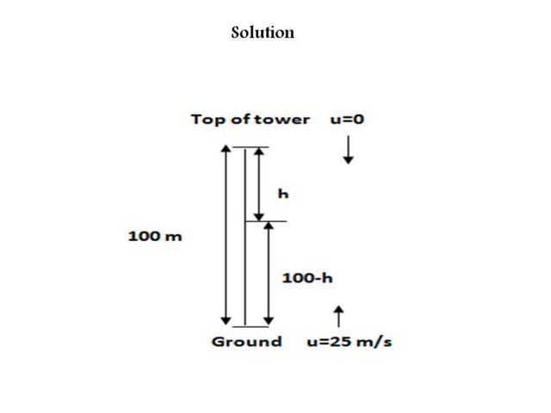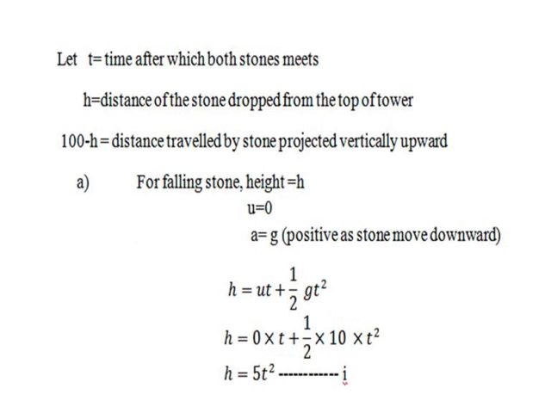For this, we will first consider that at time t both stones will meet, at a distance h. As we don't know the distance and the time when both stones will meet, we will consider them as t and h. So we assume that t is the time after which both stones meet, h is the distance of the stone dropped from the top of the tower, and 100 minus h is the distance traveled by the stone projected vertically upward.